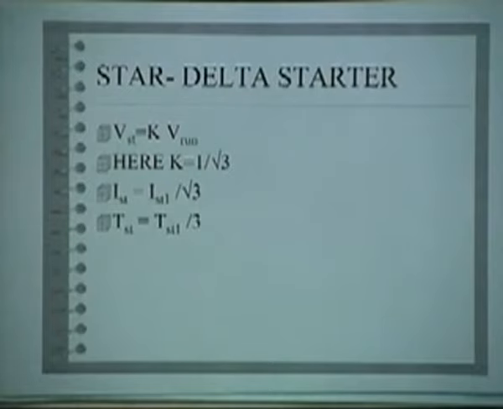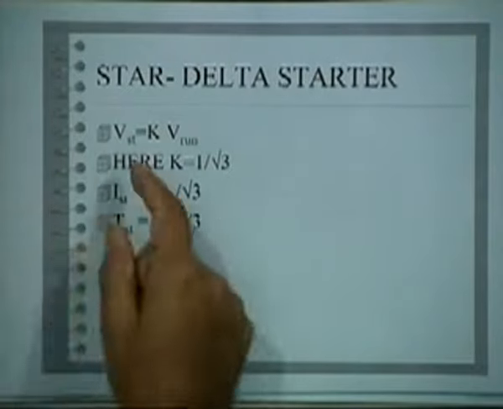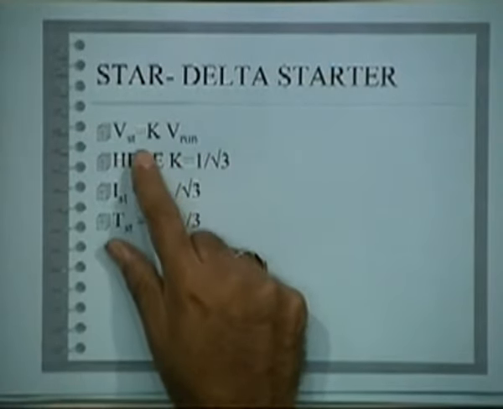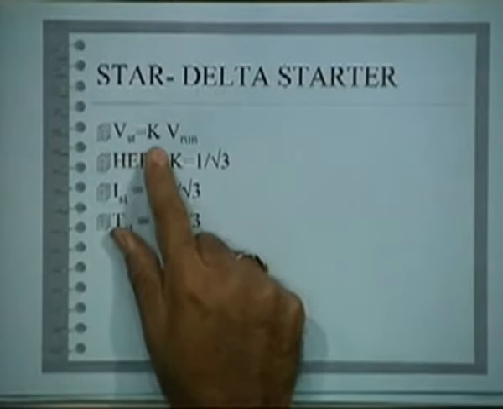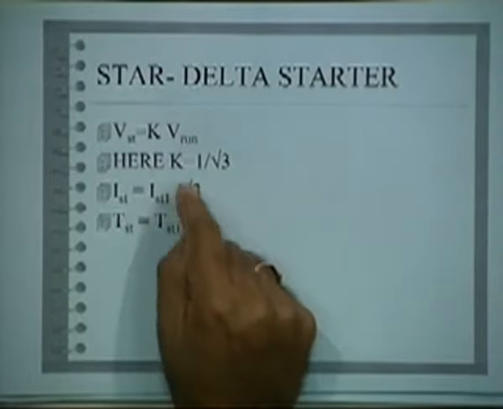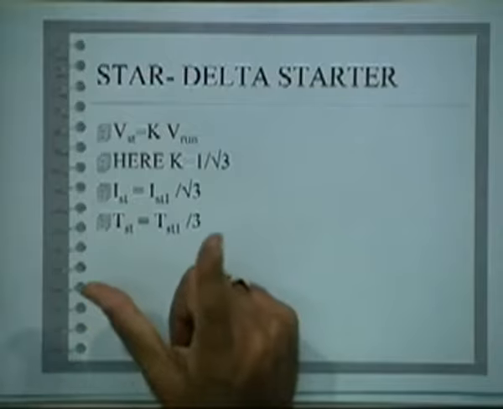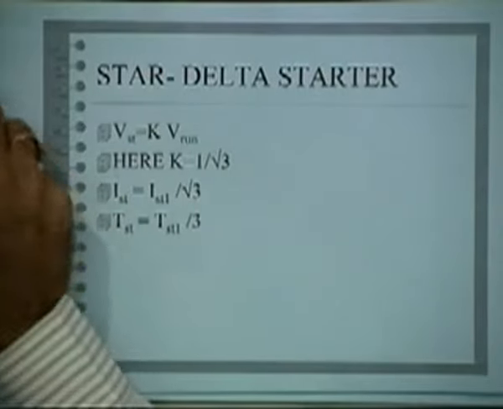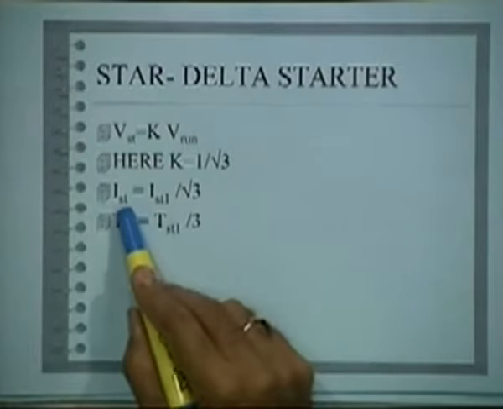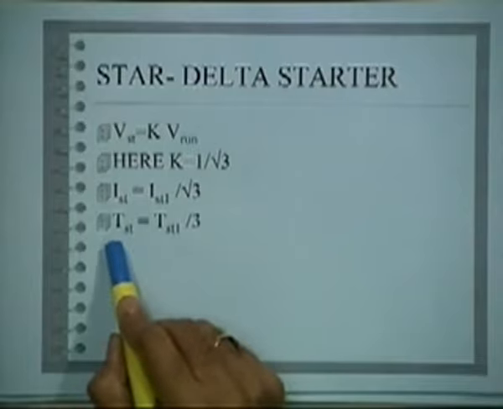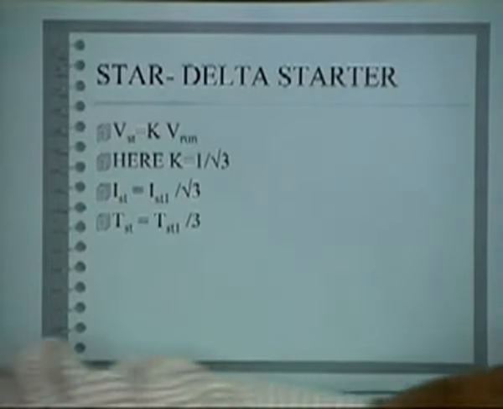Now, this star delta starter: you are applying voltage at start that is some k times the voltage at run. What is k here? Because you are connecting in star, it will be 1 by root 3, right. Therefore, I start will be I start 1 divided by root 3, and T start will be T start 1 divided by 3.